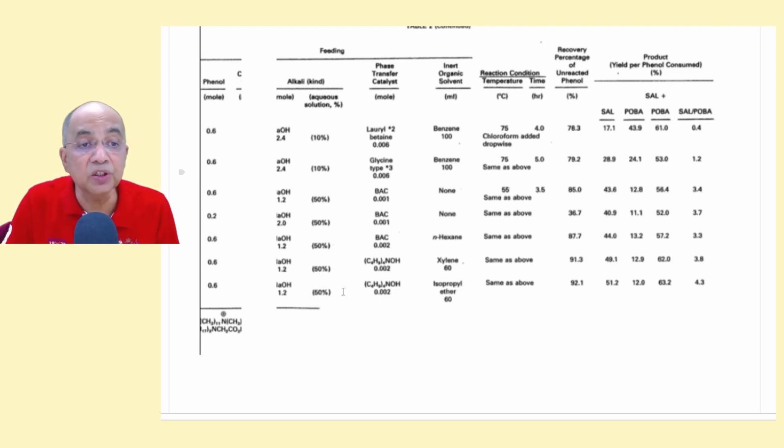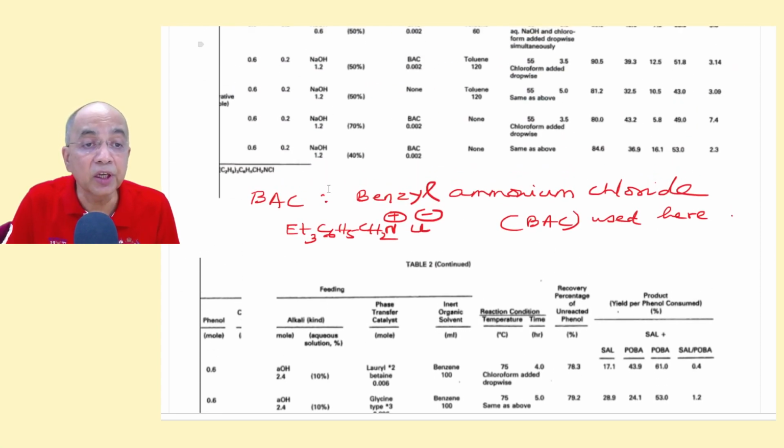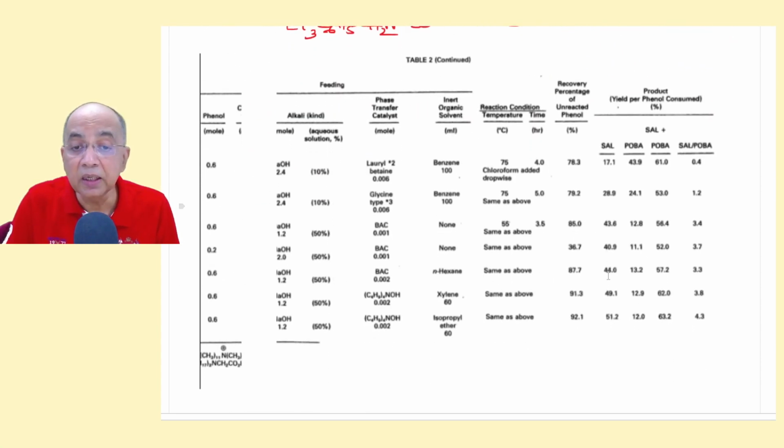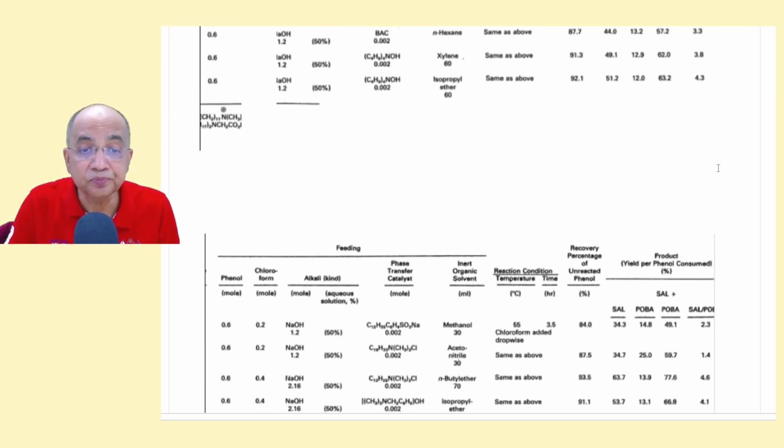Aqueous NaOH solution was used, and he also found that the ratio is more than 1. The only case where he used lauryl betaine surface active agent and benzene solvent, the ratio went below 1.